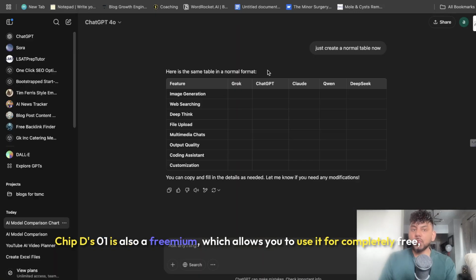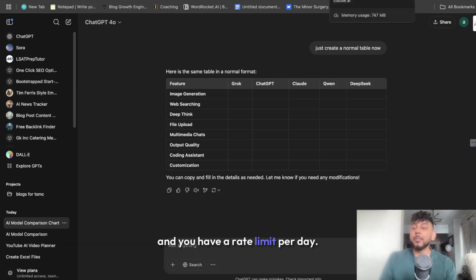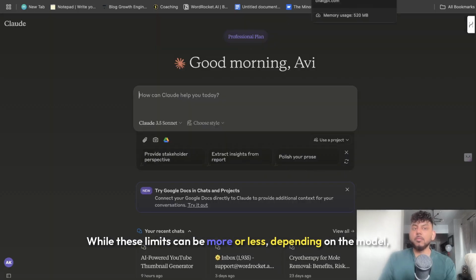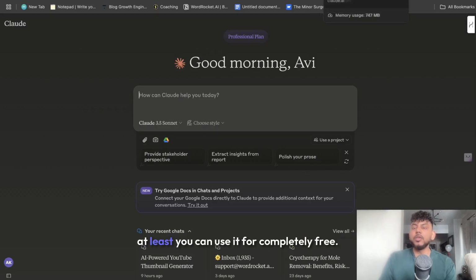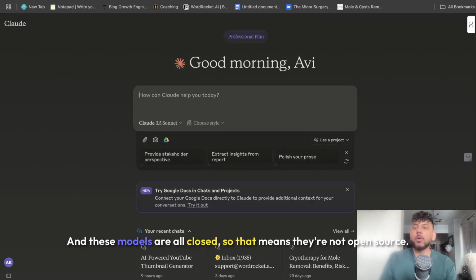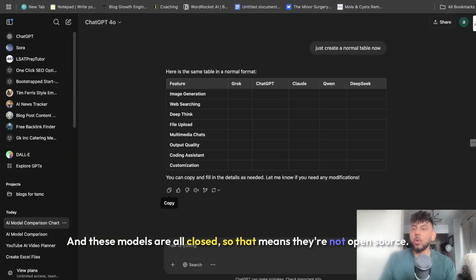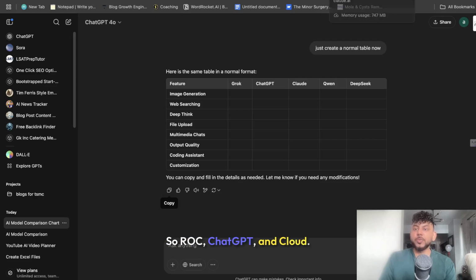ChatGPT's o1 is also freemium, which allows you to use it for completely free, and you have a rate limit per day. While these limits can be more or less depending on the model, at least you can use it for free. And these models are all closed, so that means they're not open source. So Grok, ChatGPT, and Claude.